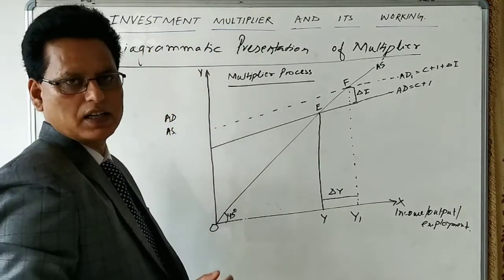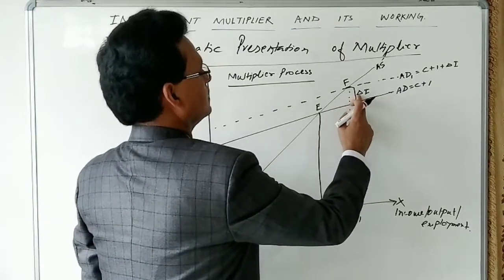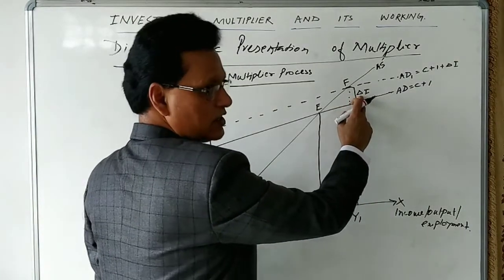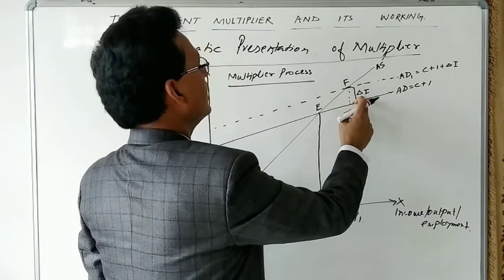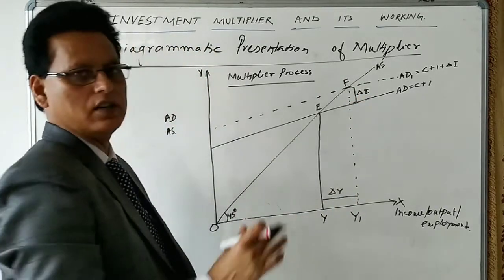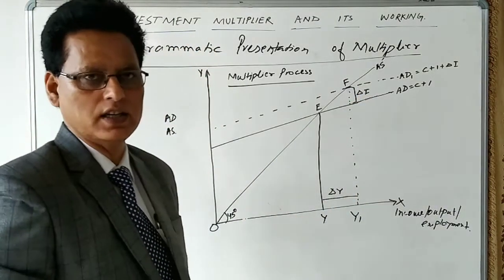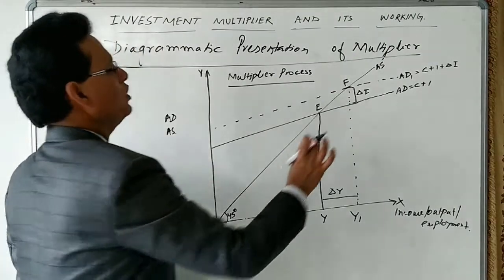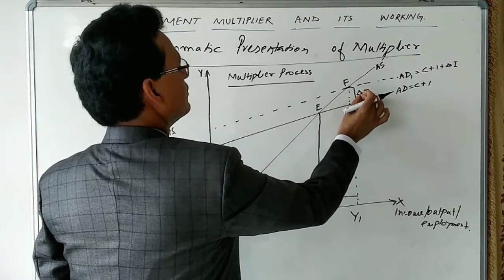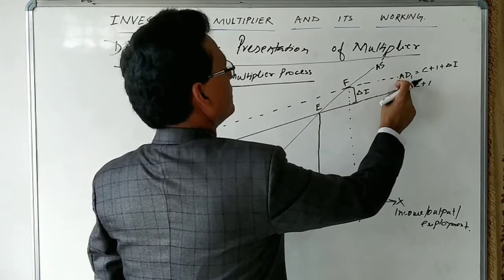Suppose investment is increased by delta I in the economy. The increase in investment will lead to an increase in income, and because of this, a new aggregate demand will be formed.